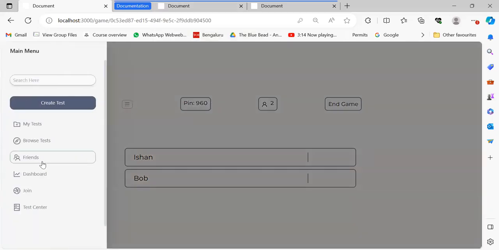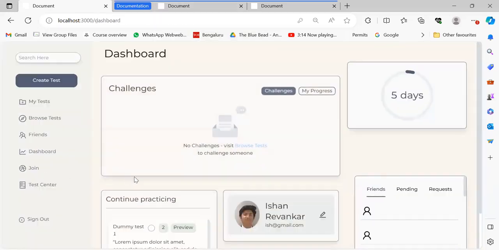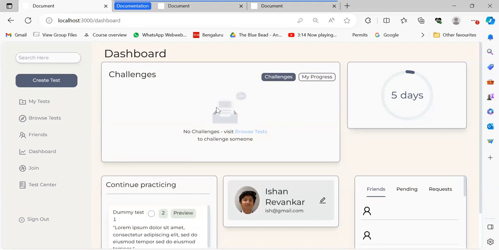That's my application. A little bit about the tech stack I've used. I've used the MERN stack. For the backend, I've used Node.js and Express.js. For the database, I've used NoSQL, MongoDB, and for the front end, I've used React.js.